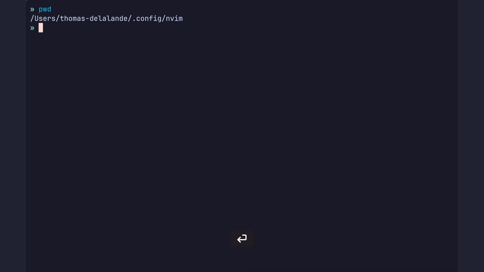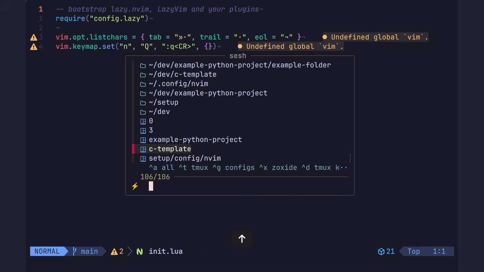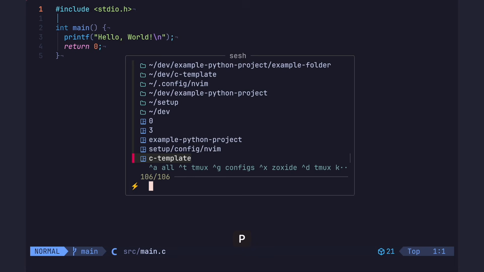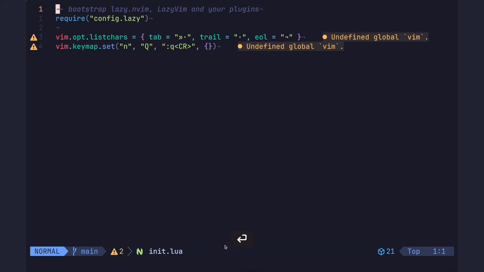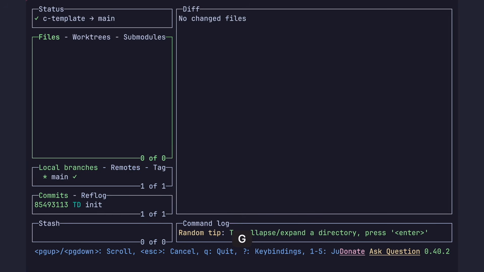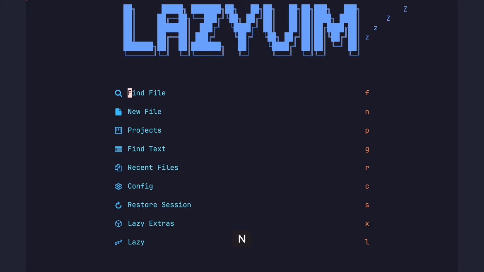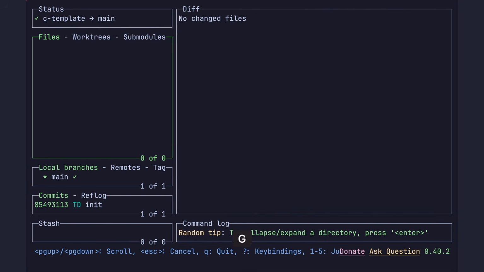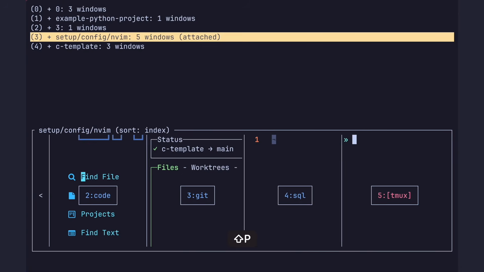which is why I don't really need my prompt to tell me where I am. I also have keybinds in Tmux that are pre-configured to open specific windows inside that workspace. For example, N creates a new or opens the existing window for Neovim, and G does the same thing for LazyGit. Tmux, Sesh, and Zoxide make working on many projects from within a single terminal a breeze, and I think